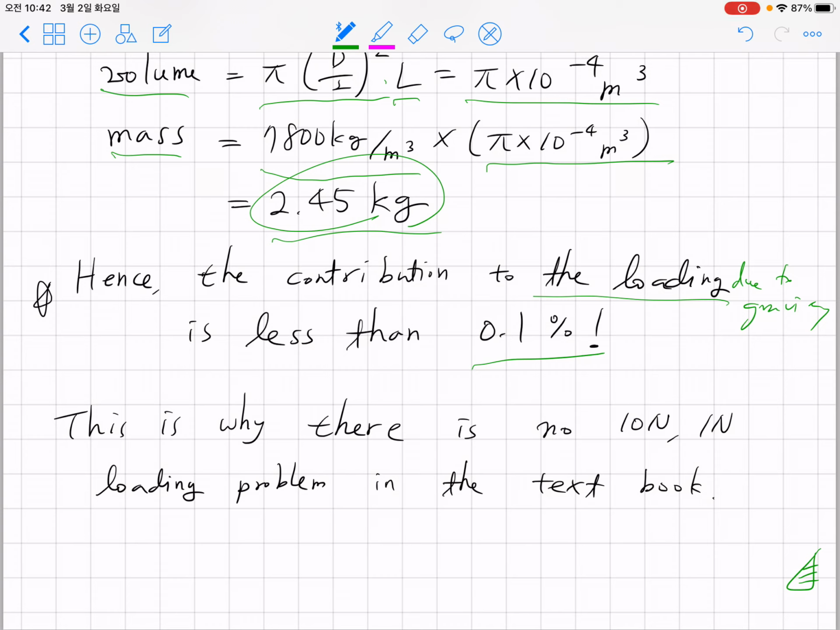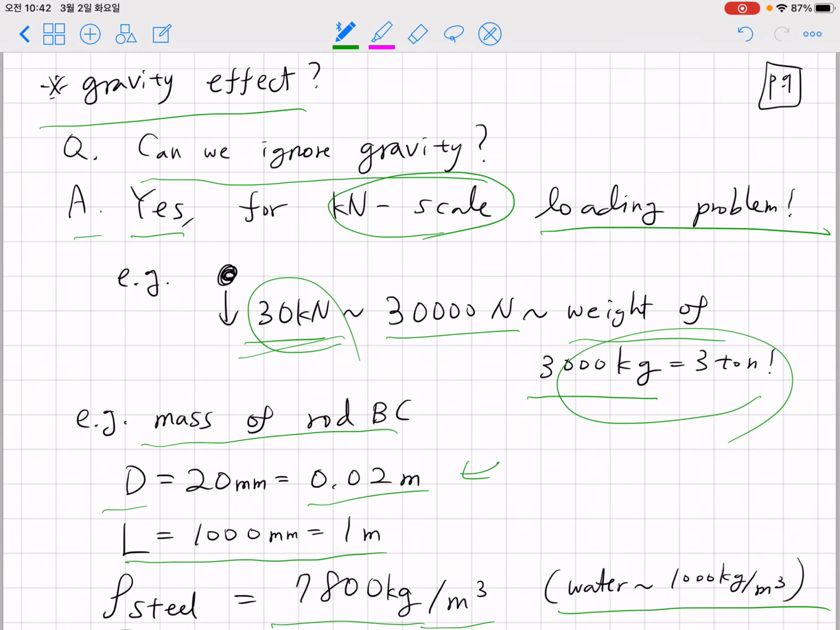However, you can see that if somebody gives you a kilonewton problem, the contribution of the self-weight will be 1%. If it's a 10 kilonewton problem, the contribution is around 0.1%. So you can ignore these kinds of conditions. And you can also see why in your textbook there is no just-a-newton problem. You can see that most problems have a kilonewton scale.